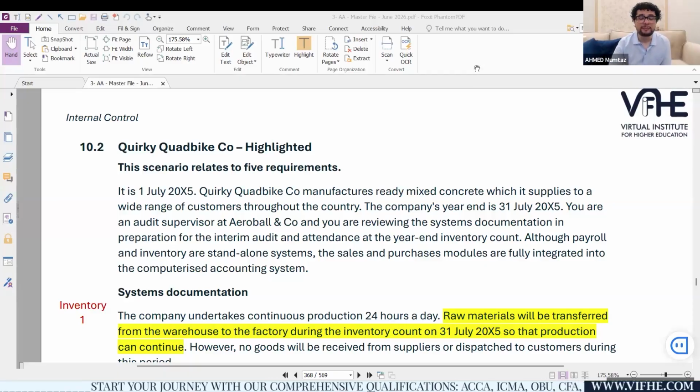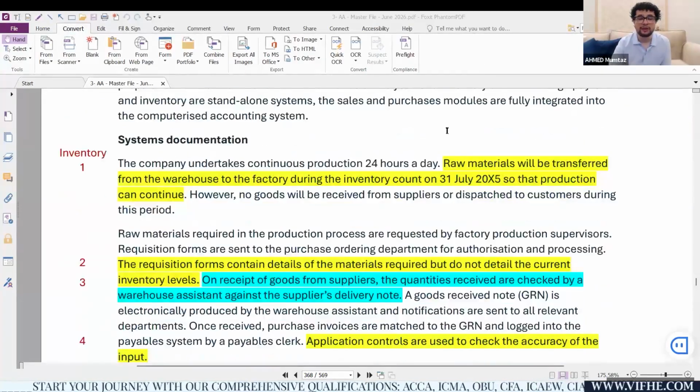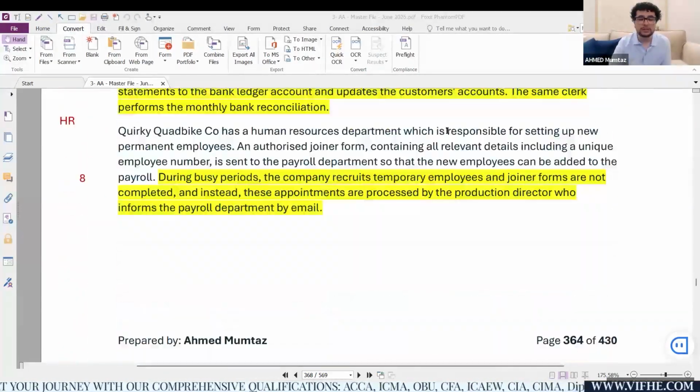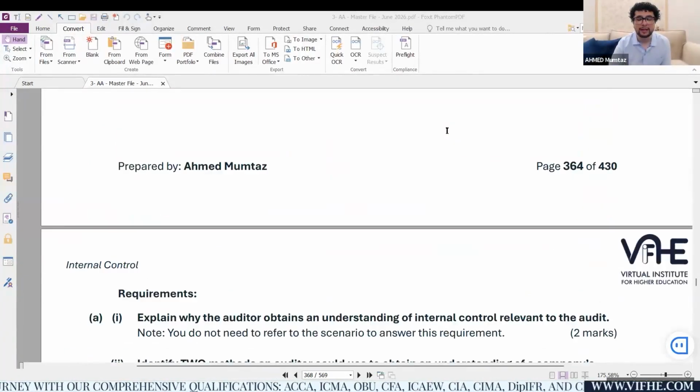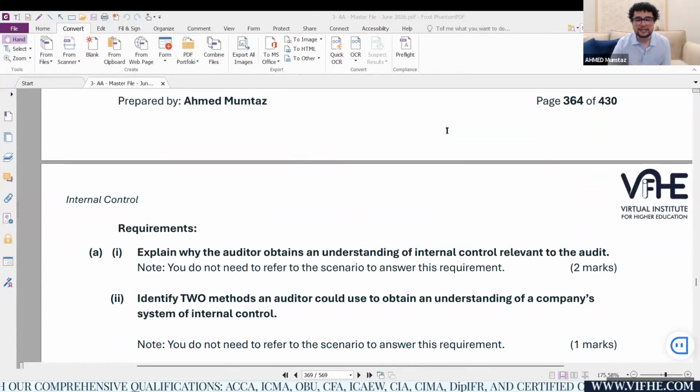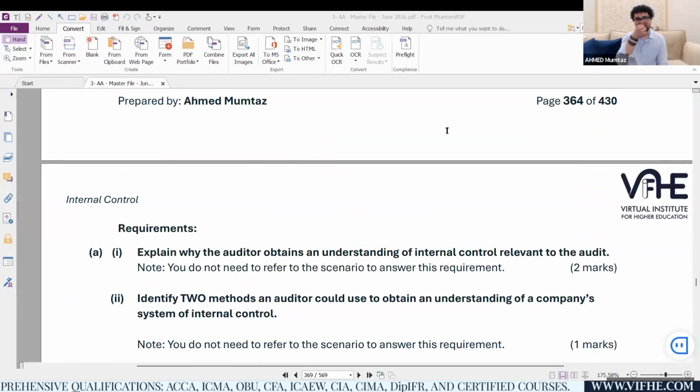Now, this is from September, December 2025. Let me jump towards exam requirement number A first. It says, explain why the auditor obtains an understanding of internal control relevant to the audit. There are 2 marks, so you need to come up with 2 solid points as a bare minimum.